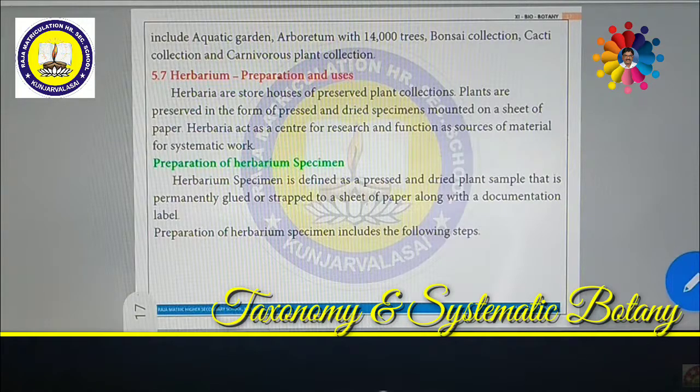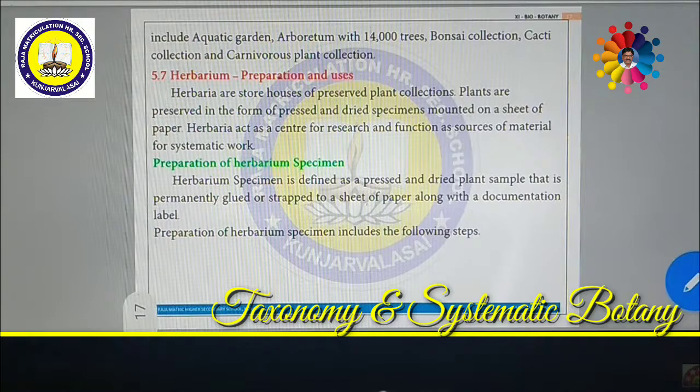Then catalog. Catalogs are the books of libraries, rich in botanical titles. They have special value in taxonomical studies. To refer to a catalog, one should know the full name of the author, the exact title of the book, and the exact date of publication of the particular edition. Such things are called catalogs.